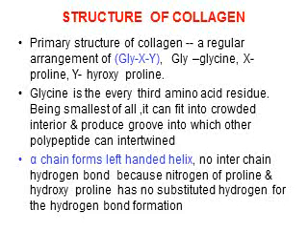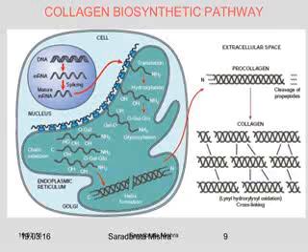So every third amino acid is glycine, so that it can fit into the crowded interior and produce a groove onto which the polypeptide can intertwine. Alpha chains form a left-handed helix. No interchain hydrogen bonds are there because the nitrogen of the proline and hydroxyproline has no substituted hydrogen for hydrogen bond formation. So the first primary structure is the alpha chain formation, which is a left-handed helix.